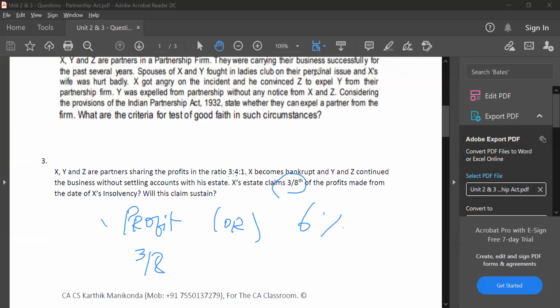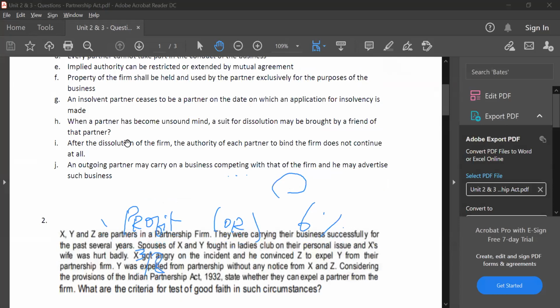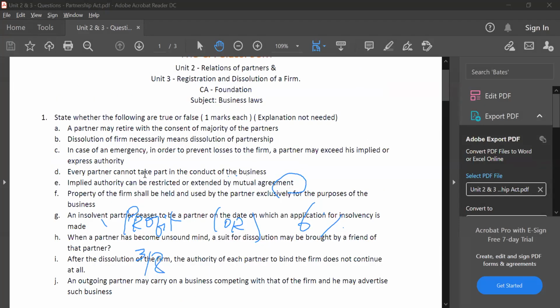Point D of question number 1. Let me quickly finish that. Point D. Every partner cannot take part in conduct of the business. Answer is false. Every partner can take part in conduct of the business.